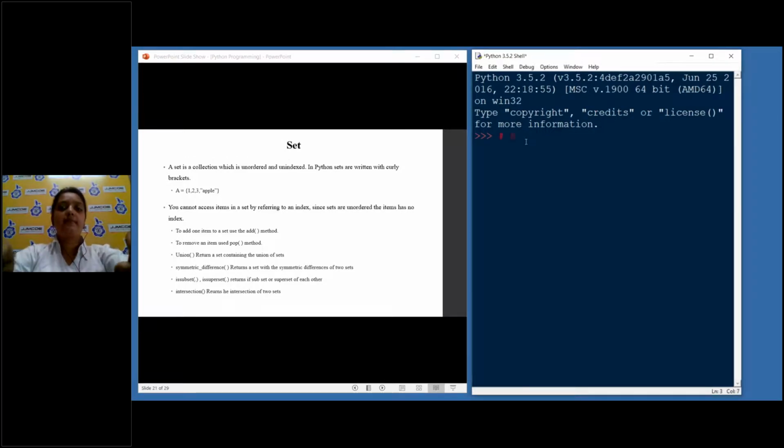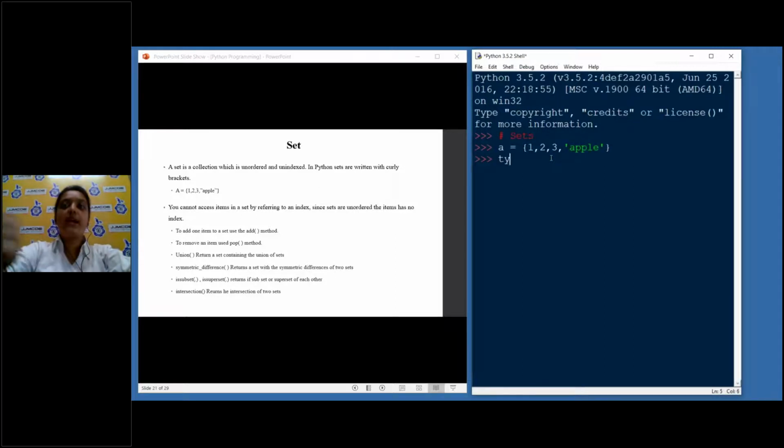So, sets, or set one. We all have studied sets in class 11 and class 12. Sets are nothing but a collection which is unordered and unindexed, just like a dictionary. In Python, sets are written with curly brackets. Sets contain a list of values, but remember that sets cannot have duplicate values, just like sets in mathematics. Okay, so now let me declare a set called A, which is nothing but 1, 2, 3, and apple.